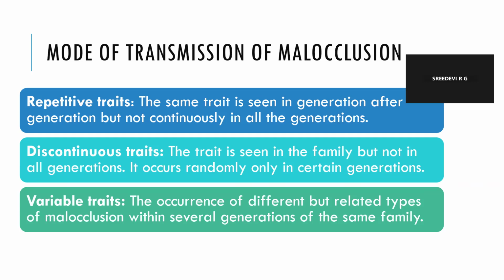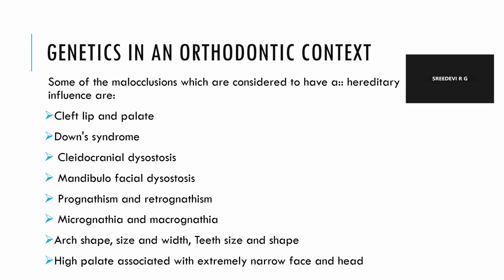It occurs randomly only in certain generations. Variable traits: the occurrence of different but related types of malocclusion within several generations of the same family. Now, genetics in an orthodontic context.